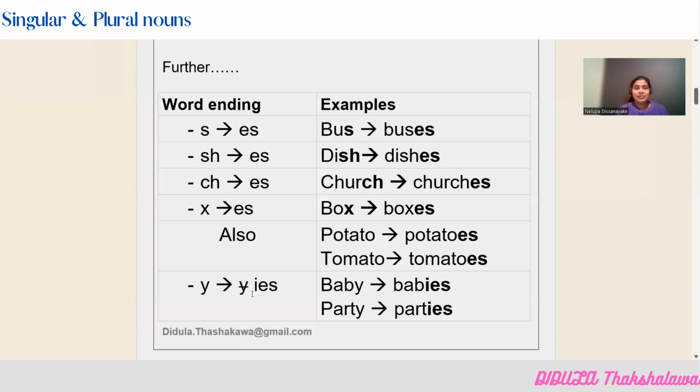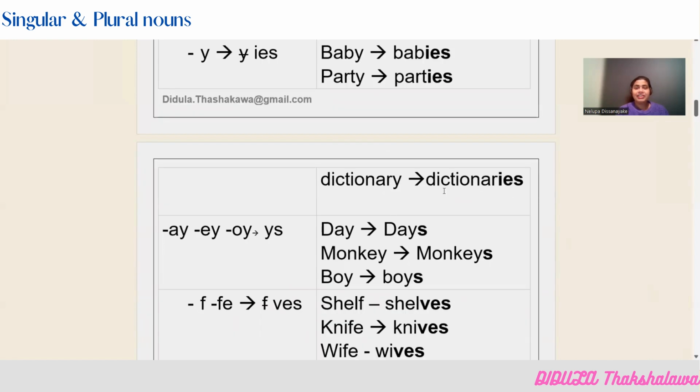So the last rule here: when the noun ends with letter Y, what you have to do is remove this letter Y, and instead of this letter Y, you have to add these three letters, IES. Let's take an example, baby. When you want to convert this into plural, you have removed the letter Y and added IES. Baby, babies. Party, parties. Dictionary, dictionaries. I have few dictionaries.